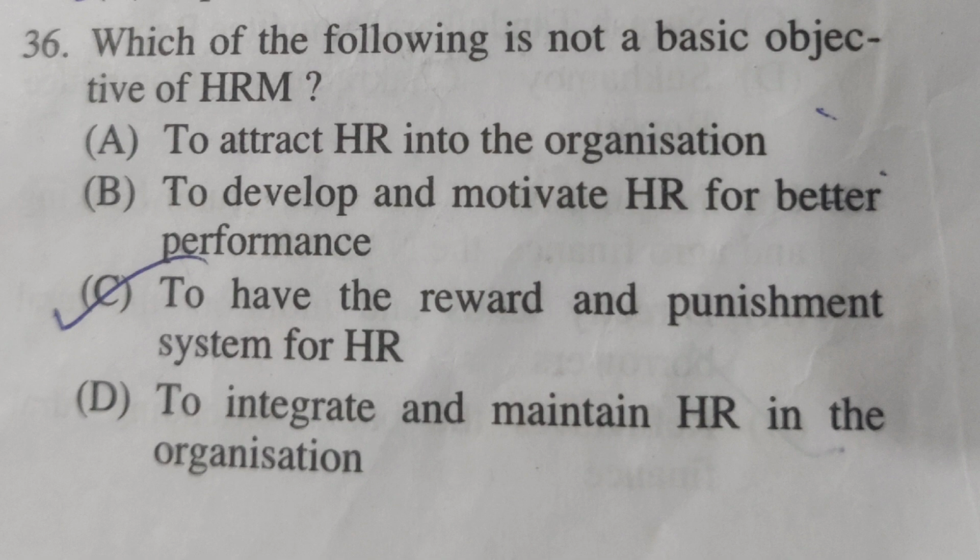Next question is, which of the following is not a basic objective of HRM? Option A, to attract HR into the organization. It is the objective. Option B, to develop and motivate HR for better performance. Obviously right. Option C, to have the reward and punishment system for HR. No, this is not the basic objective. Option D, to integrate and maintain HR in the organization. This is also right. So here option C.